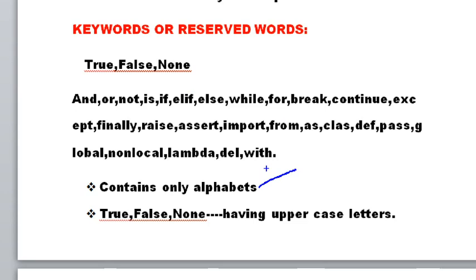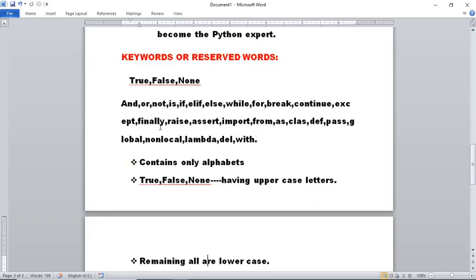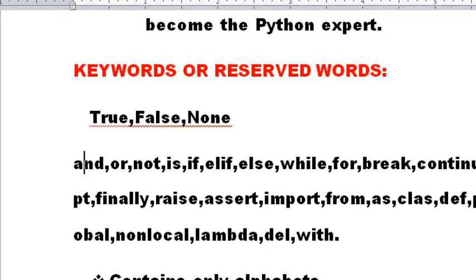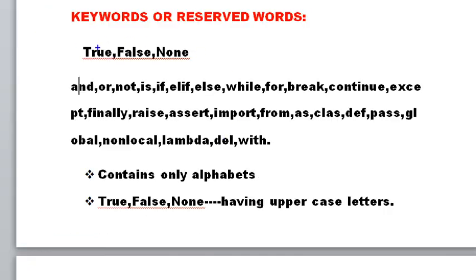And the next point we have to observe here, observe very carefully, for True, False and None, we are observing uppercase letters. T is an uppercase letter, for False also uppercase, and for N also uppercase, and all remaining keywords are with lowercase letters, that means small case letters only. So for True, False and None, the first letter is uppercase, a big letter, and for all the remaining keywords, all are small letters only.